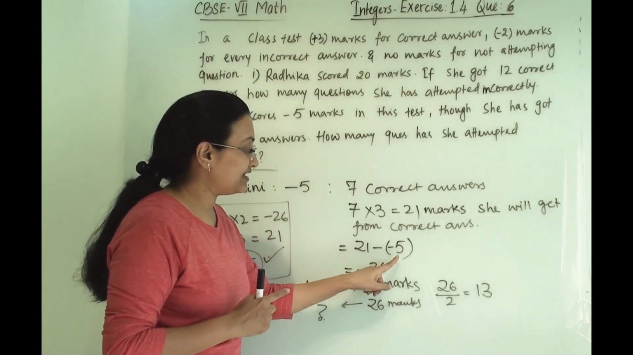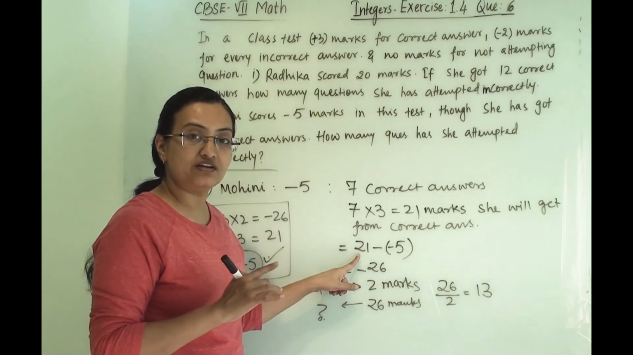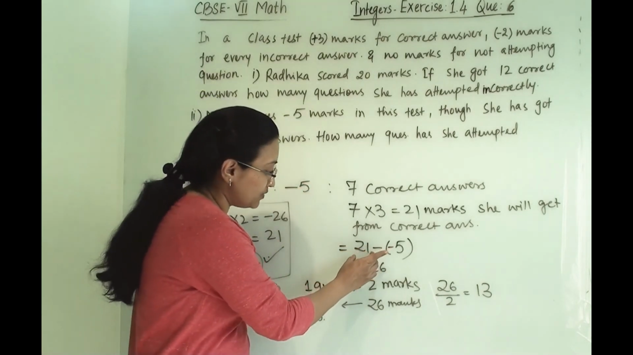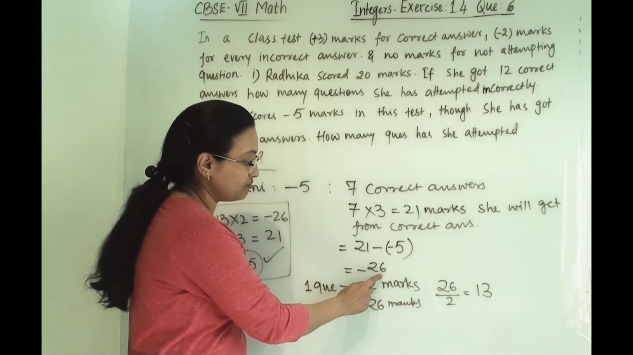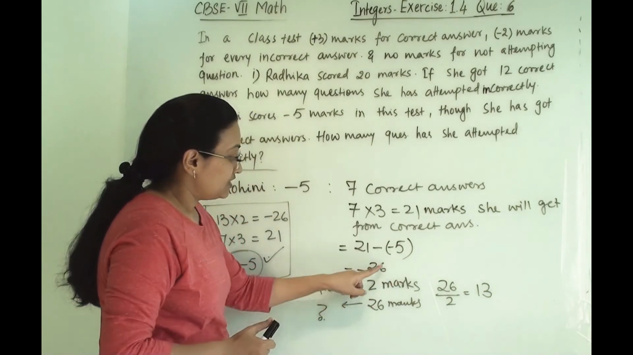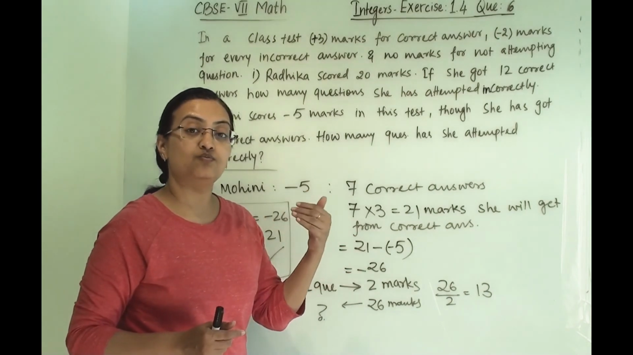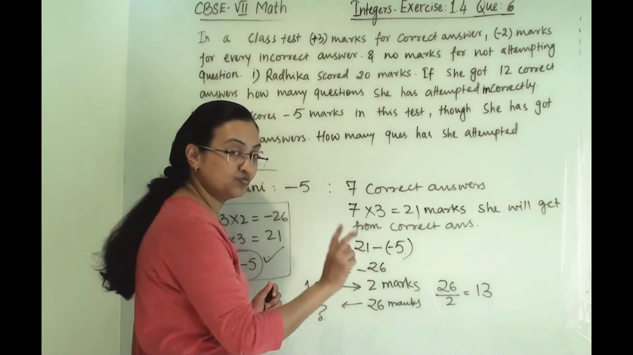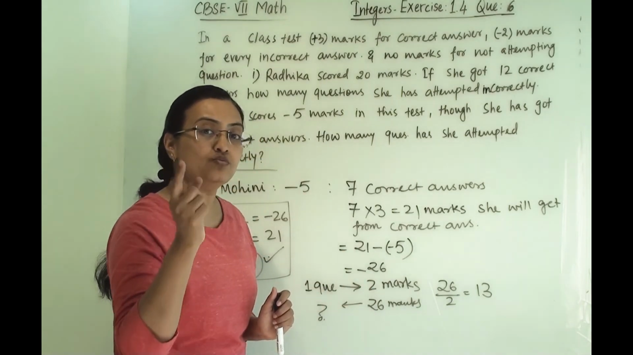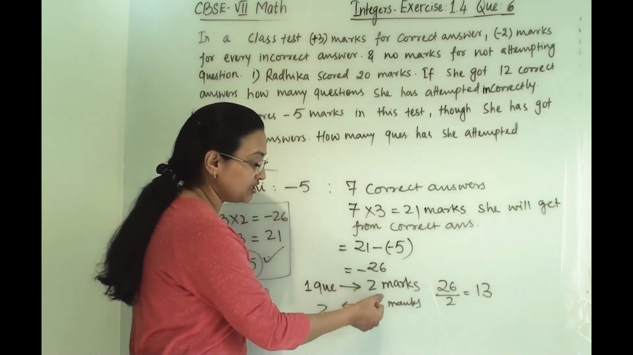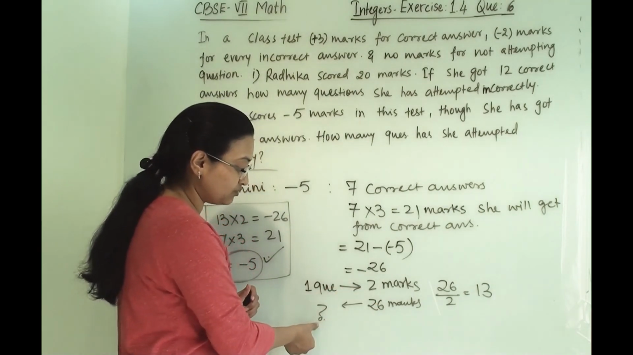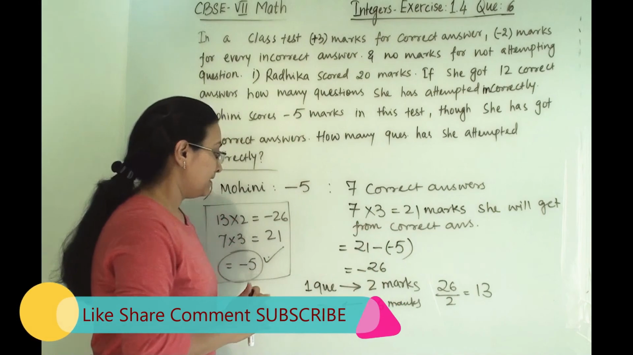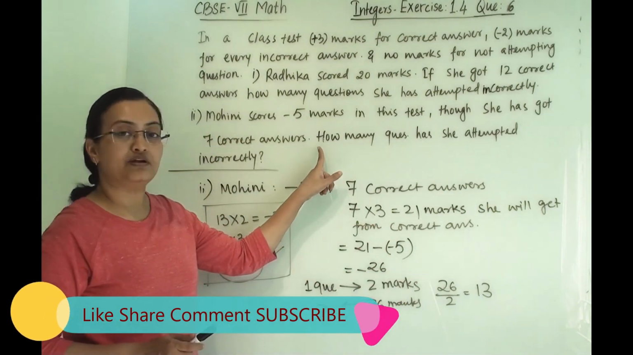So let us subtract this minus 5 from 21. Why have we done this? Because it should be this and it was this. So 21 minus -5, so we got here 26. Now these are the marks that have been deducted because of the wrong answers. So if one question will cost her 2 marks, that means for one wrong question 2 marks will be deducted. Then how many marks have been deducted? 26 marks. Then how many questions were there? So 26 divided by 2. So we got here 13. So 13 questions she has attempted incorrectly.